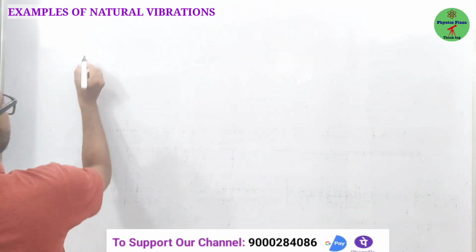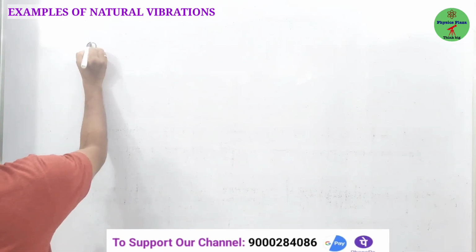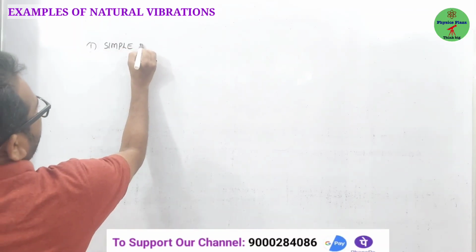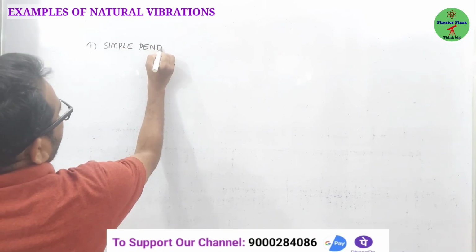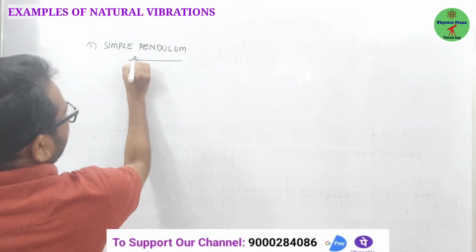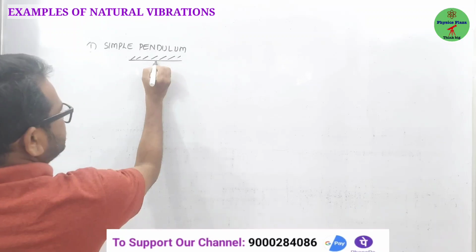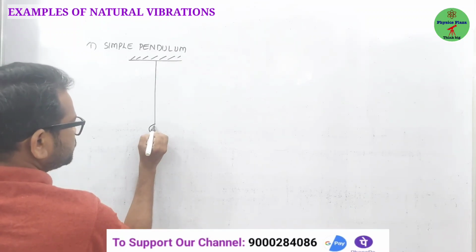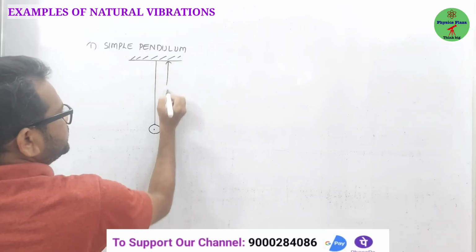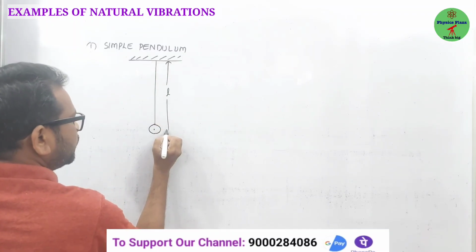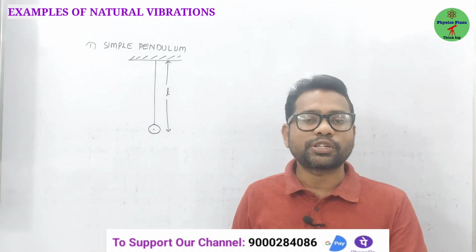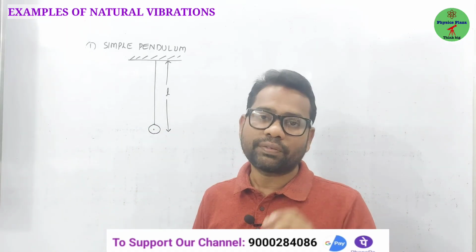So here the first one, children. Let us take the simple pendulum. This we are all very familiar with. Now look here. Here is a rigid support, and here is a bob suspended by means of a string. Here is its center of gravity, and here is its length. Now if it is made to oscillate in a vacuum, such vibrations we can call natural or free vibrations.